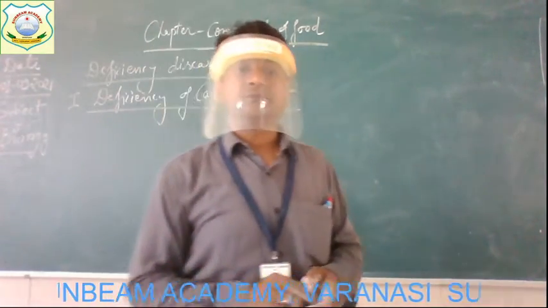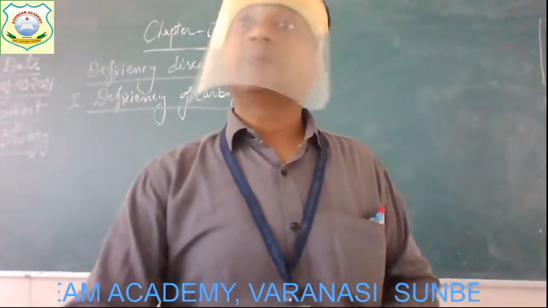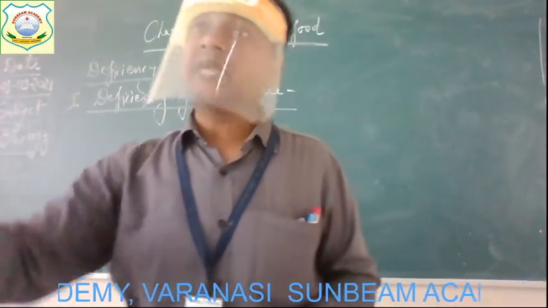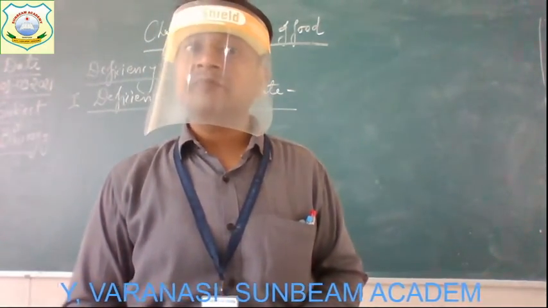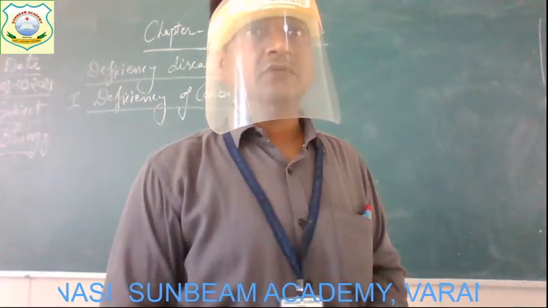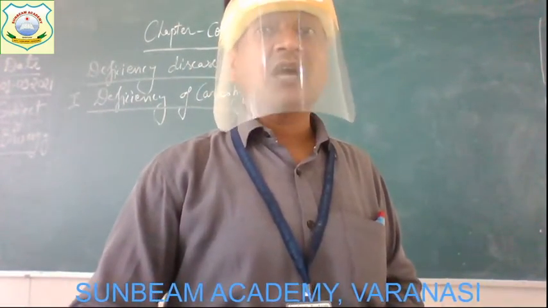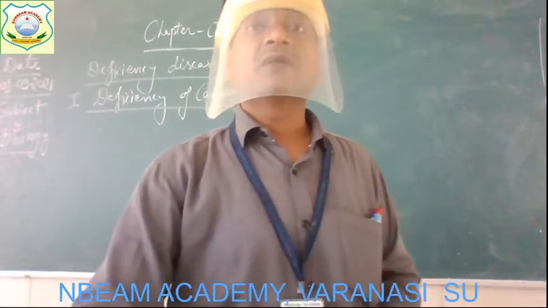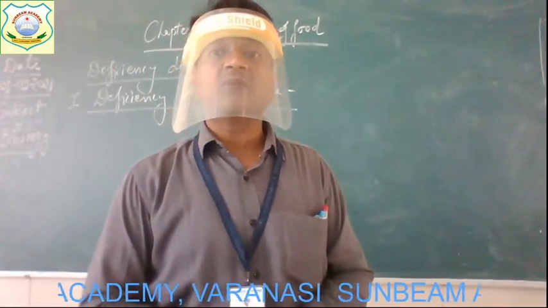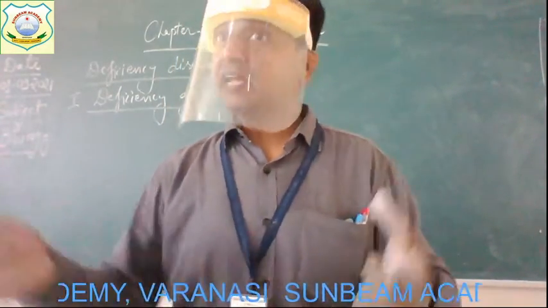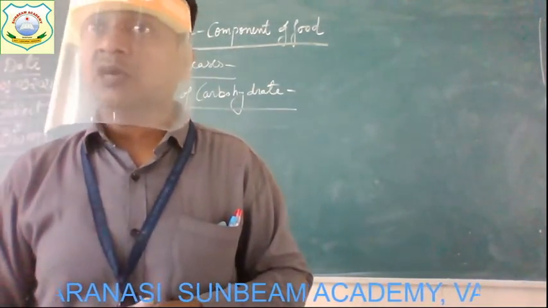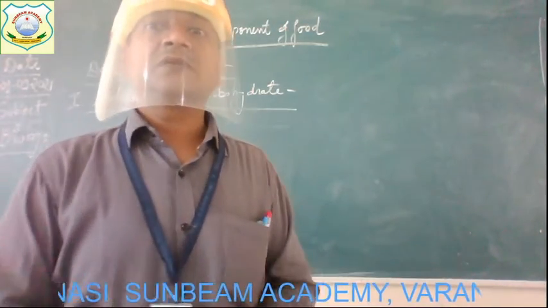Now, eating too much carbohydrate. Suppose we eat more than 320 grams, too much carbohydrate, then it also creates a problem for the body. And which problem? It leads to ill health. Our health will not be good. And most of the extra carbohydrates are converted and stored as fat in the body, and this leads to an increase in body weight. If we take more carbohydrates, what will happen? It will get stored in the form of fat in the body, and the child becomes what?